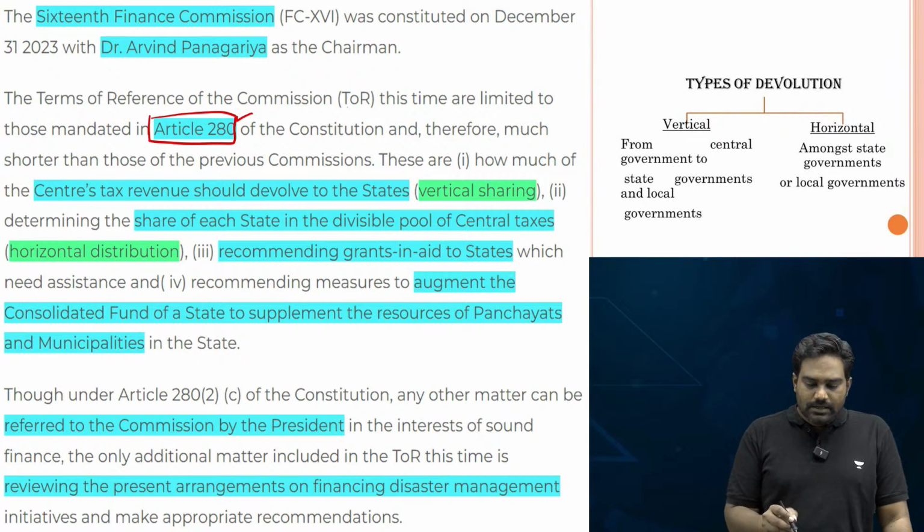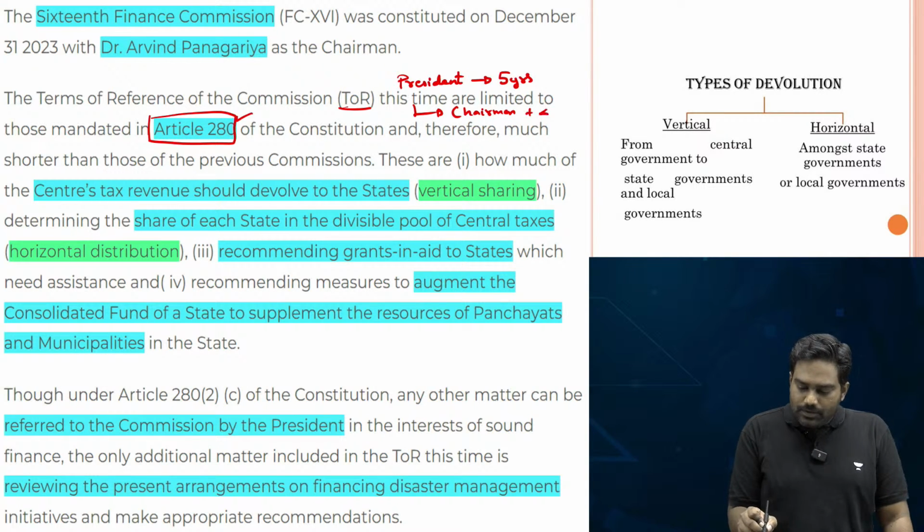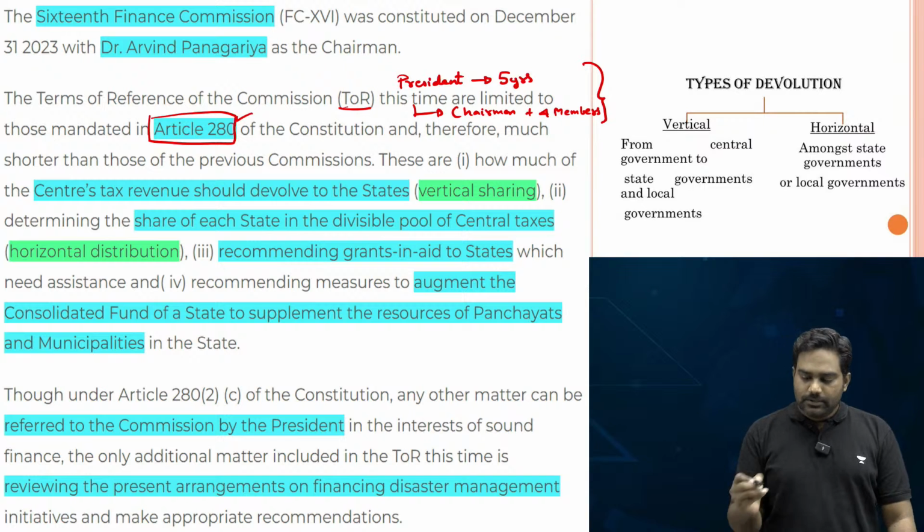It is established by the President of India. It has a term of 5 years and it consists of a chairman with 4 members appointed by the President. So that would be the composition and the term of the Finance Commission.